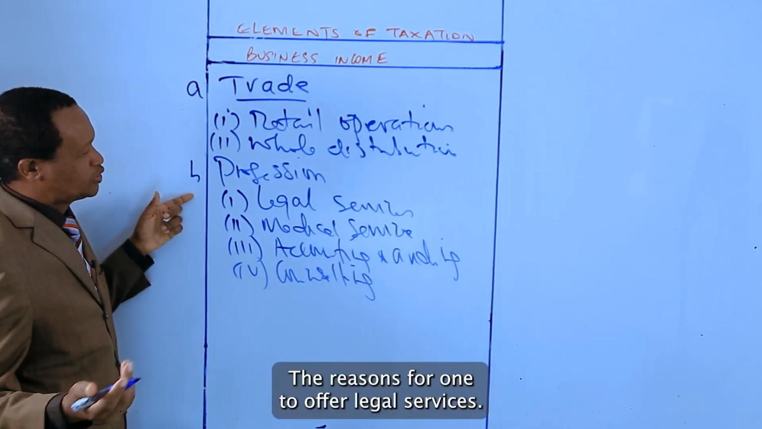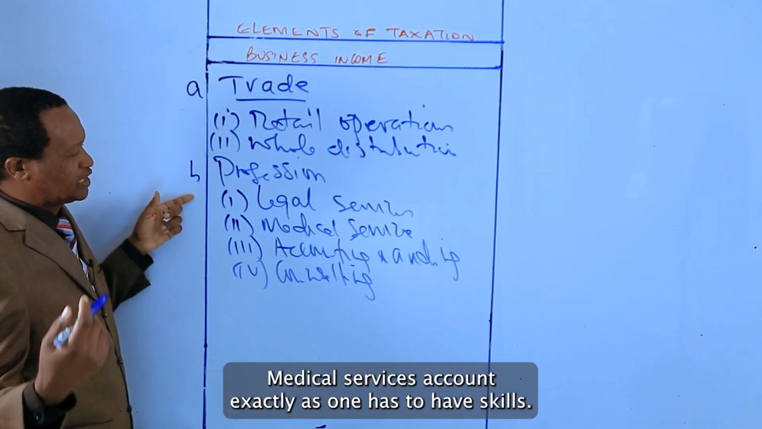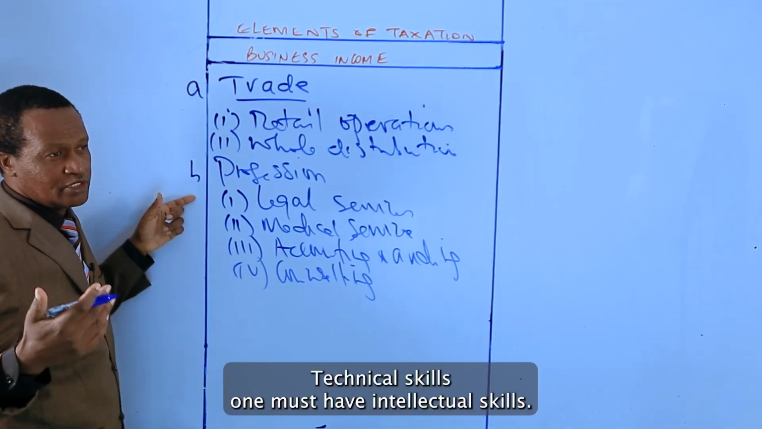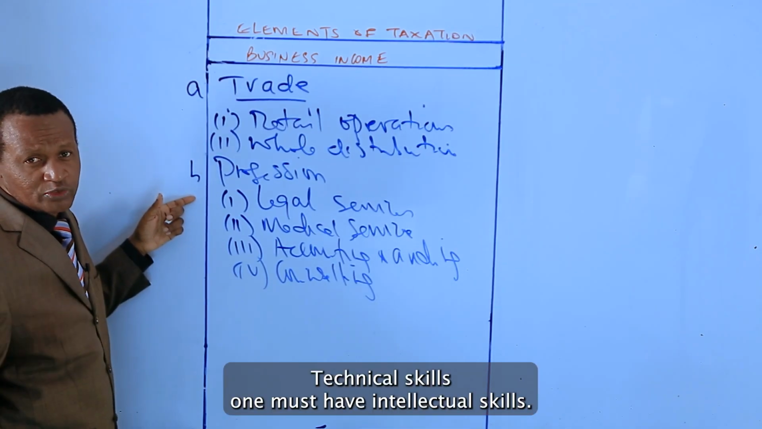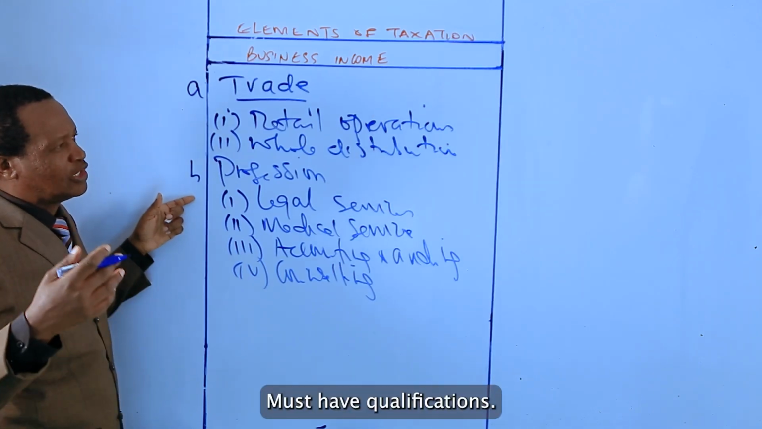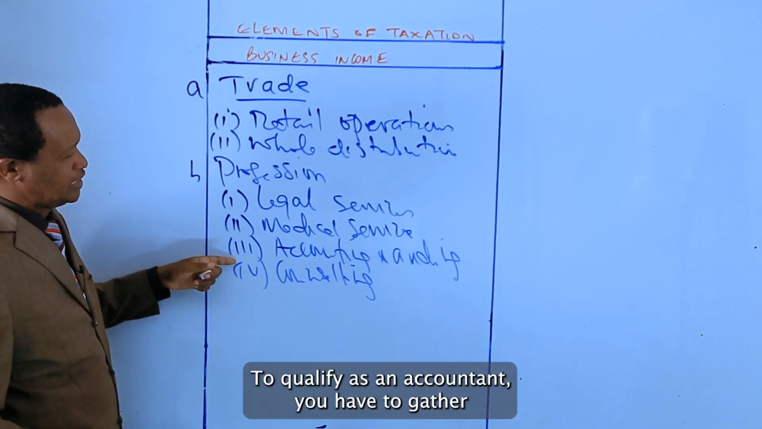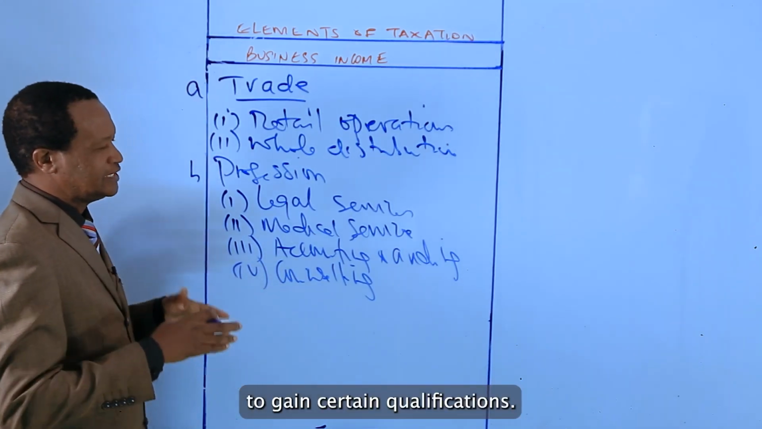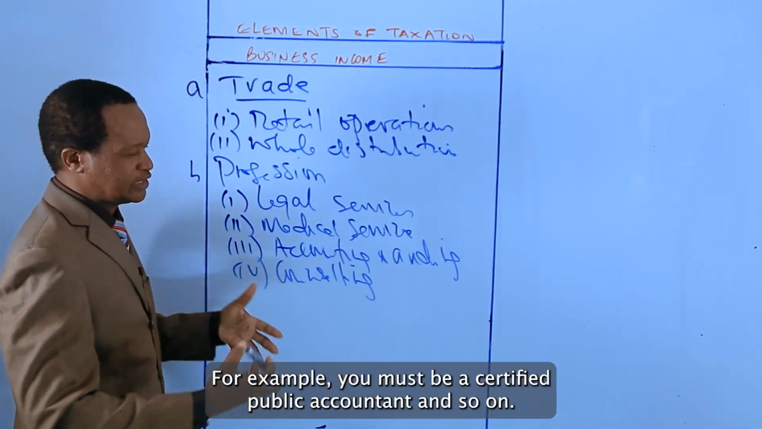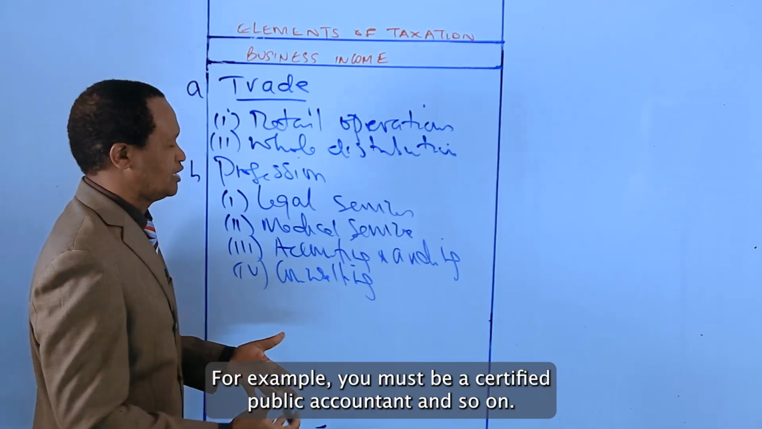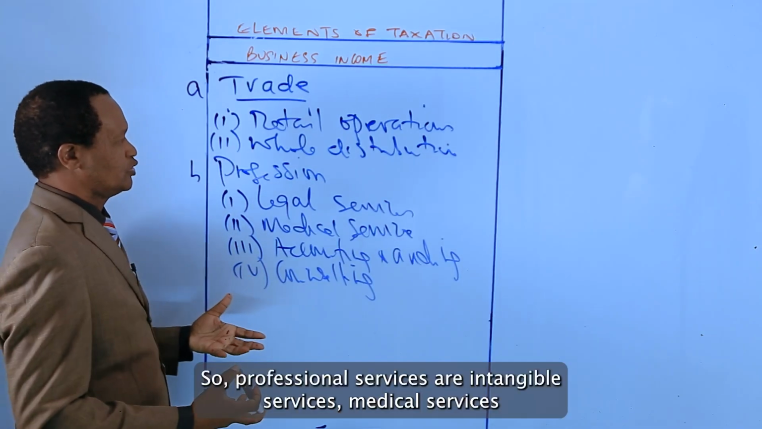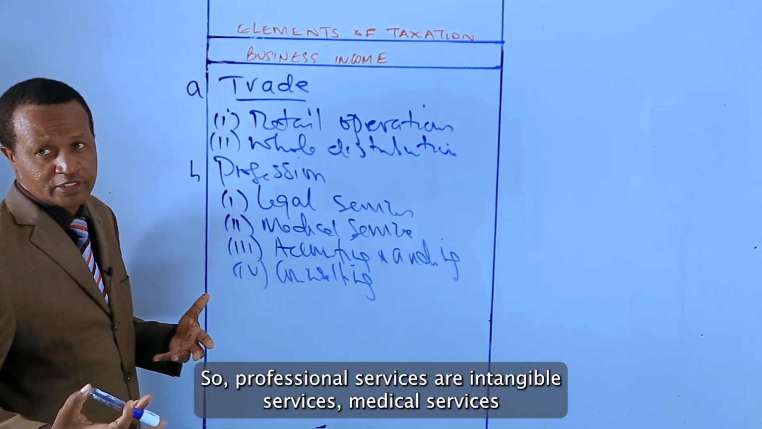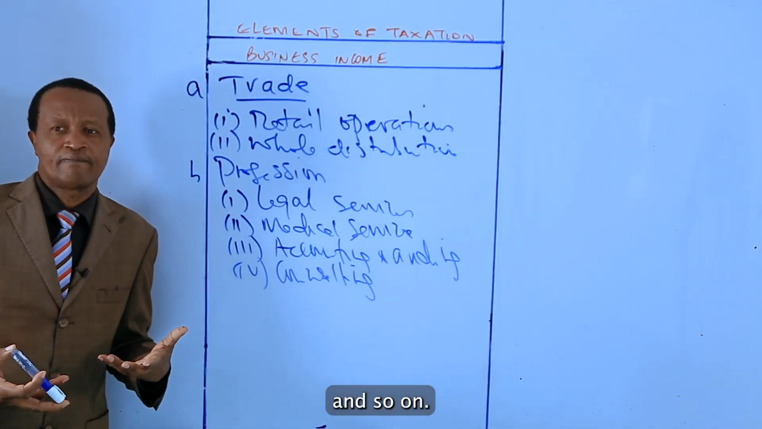You understand? For one to offer legal services, medical services, accounting services, one has to have skills, technical skills. One must have intellectual skills. One must have qualifications. To qualify as an accountant, you have to gain certain qualifications. For example, you must be a certified public accountant and so on. So, professional services are intangible services.